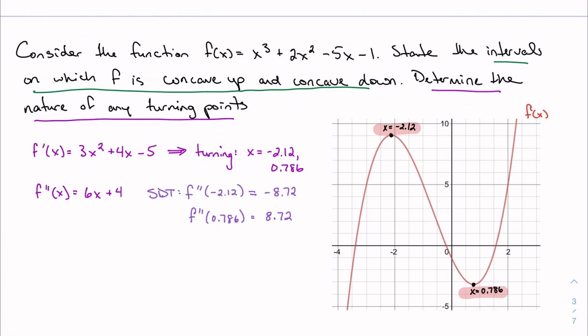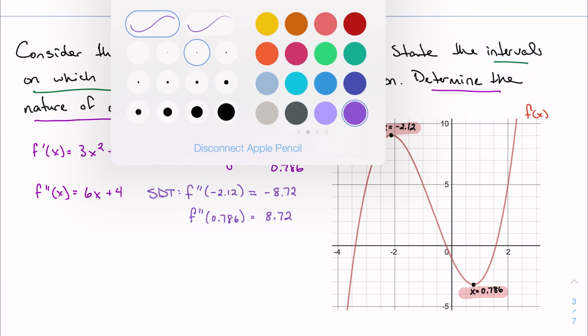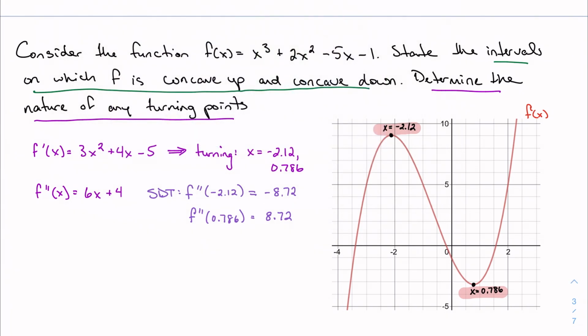So what does this tell us? Well, at negative 2.12, my second derivative is negative, which of course tells me that I have a maximum. And then at 0.786, my second derivative is positive, so I have a minimum. So that's all I'm saying with using the second derivative test to determine the nature of my turning points. And you can see that right on the graph. Here's my max, here's my min.